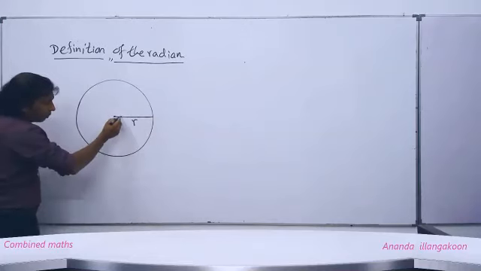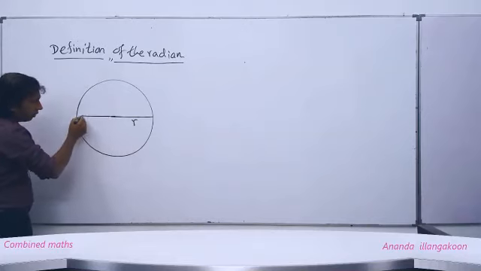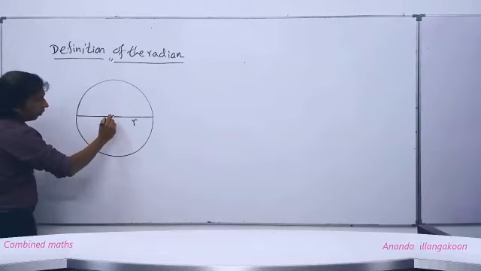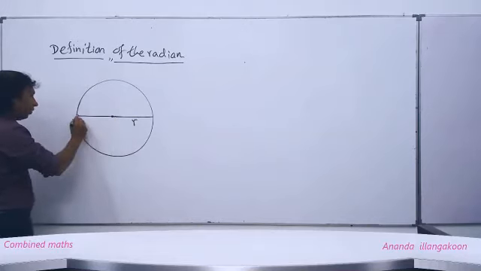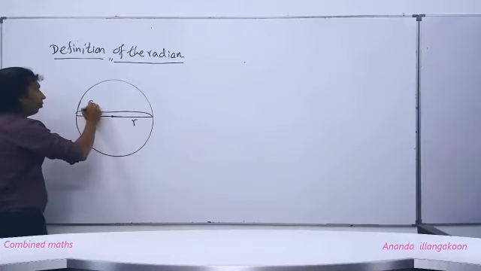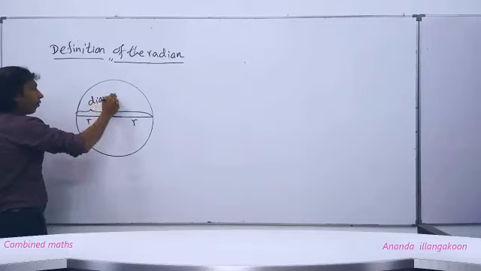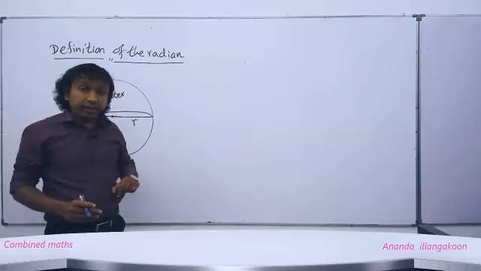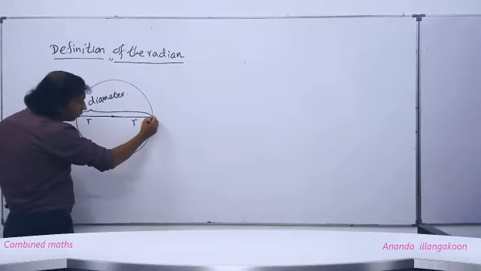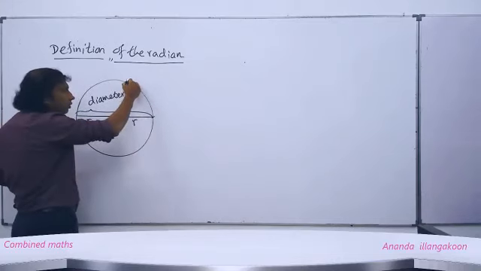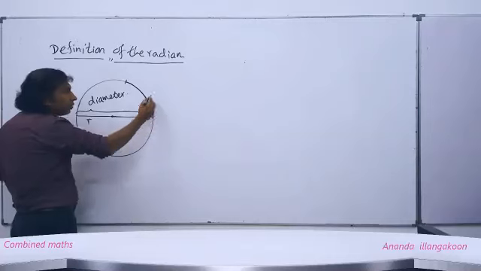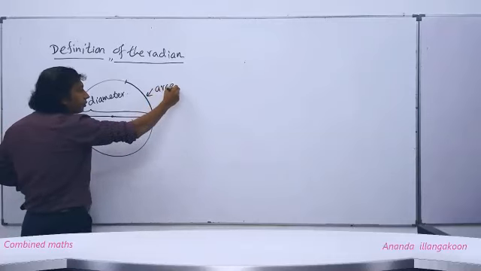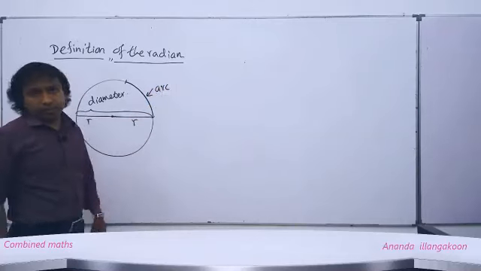When we produce this radius, this whole length, which is also r, is called the diameter. And if I take a particular portion of the circle like this, it is called an arc. This is called an arc.